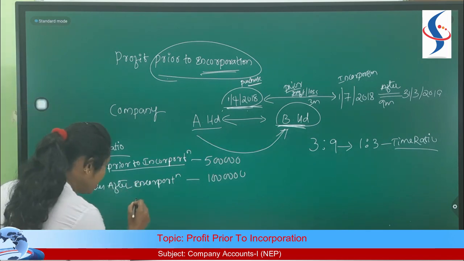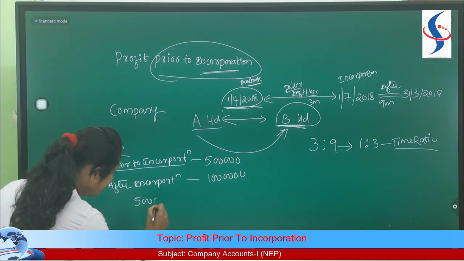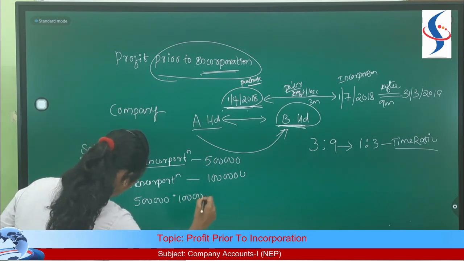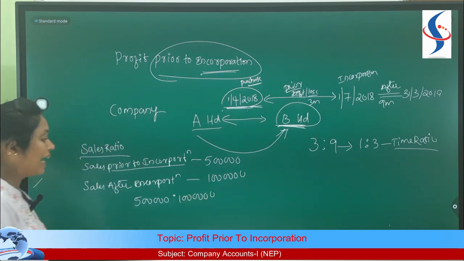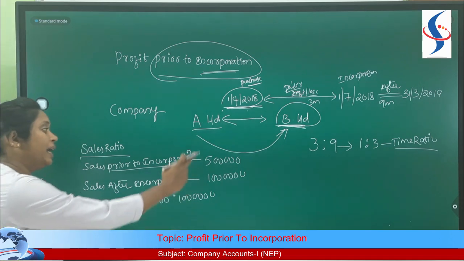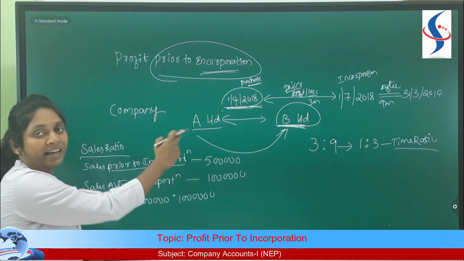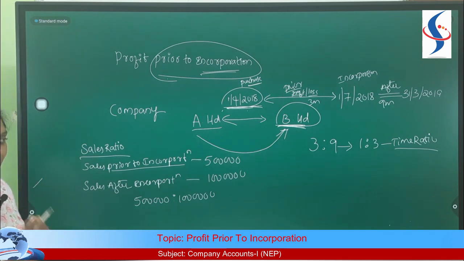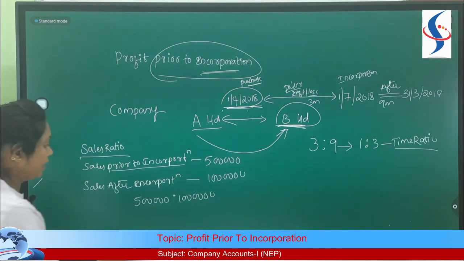How do we calculate the sales ratio using the sales? We write 5 lakh is to 10 lakh. And please be careful: while calculating a ratio, you should write the prior period sales first and then the after period. If you write it in a reverse way, you will get the ratio reversed. That should be kept in your mind.